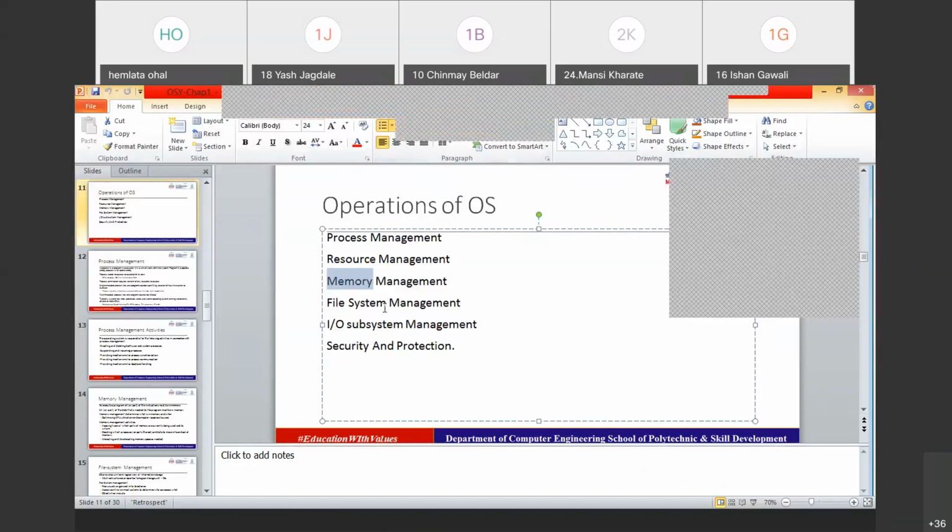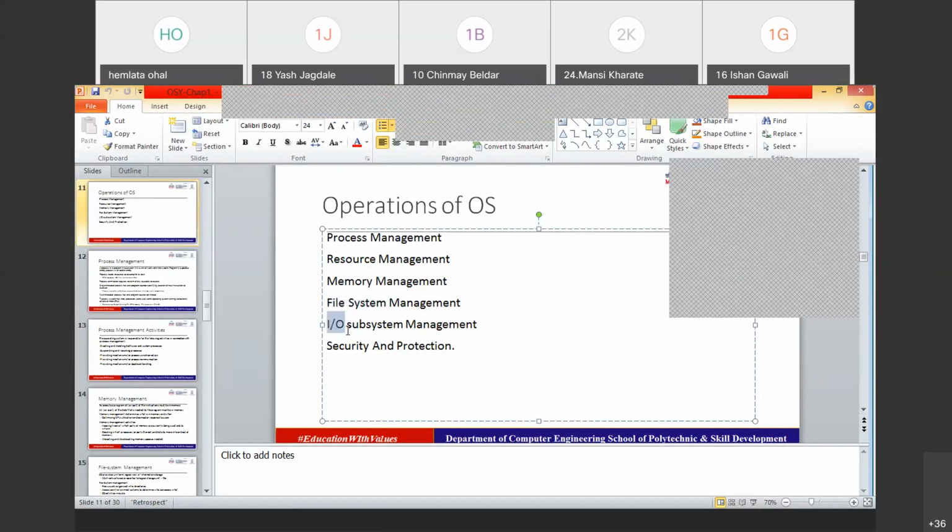File system: whatever data we are storing is always stored in terms of the file system. So a file is the unit of storing data in the system. How these files are managed, how they go into the system, how they are saved, and many other things. We have already discussed all these points. I'm just quickly going through it.